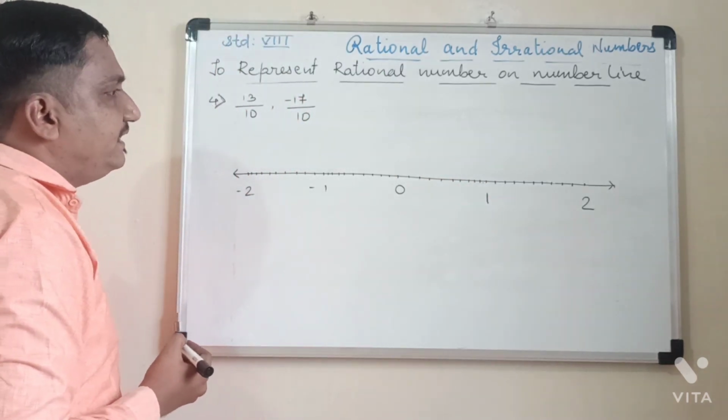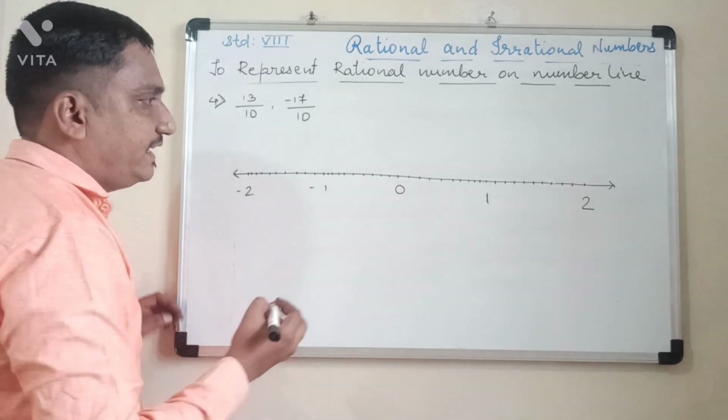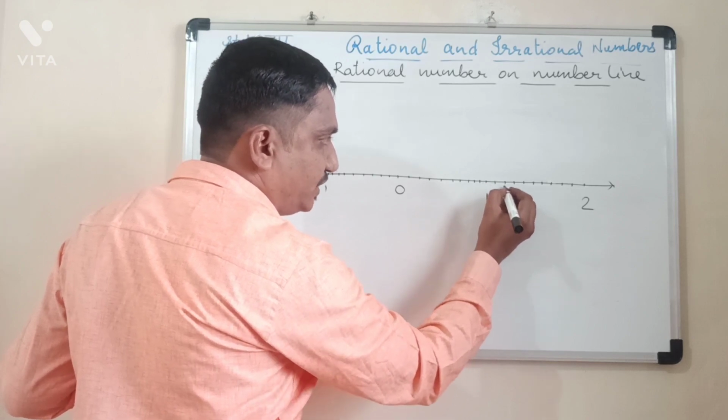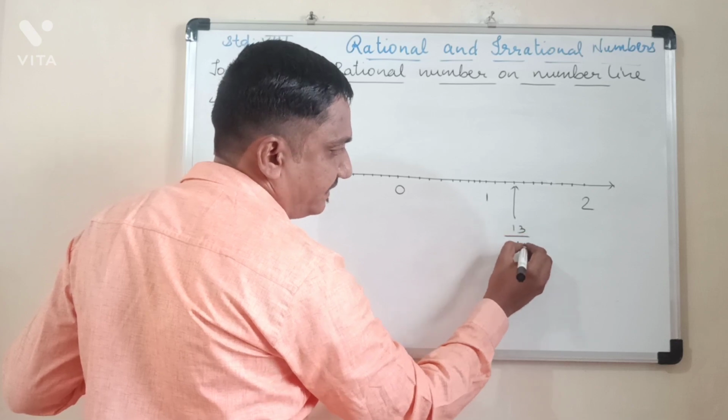So first 13 upon 10. So this will be 10 upon 10, 1. 11 upon 10, 12 upon 10. So this is 13 upon 10.